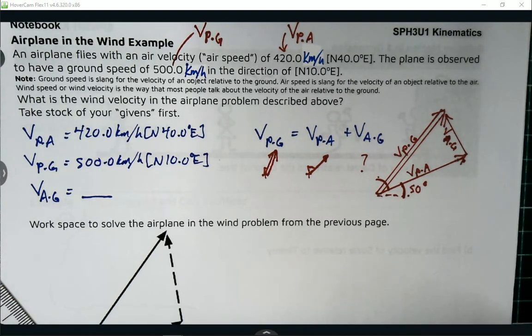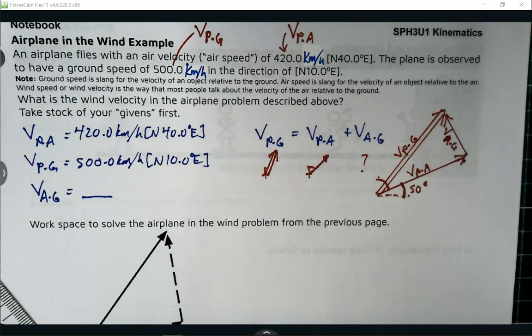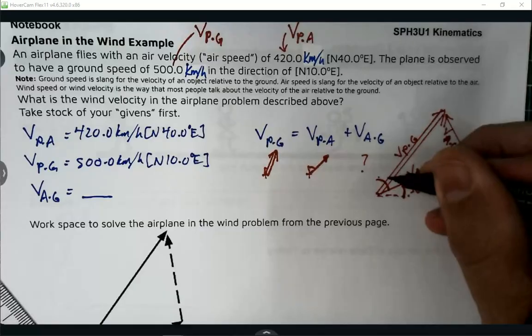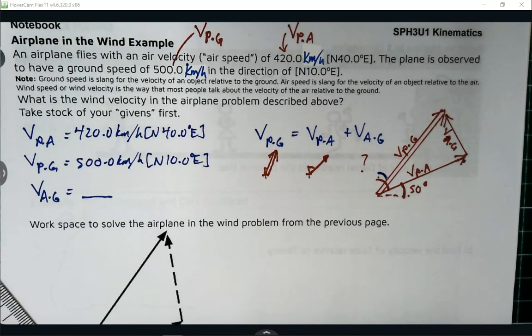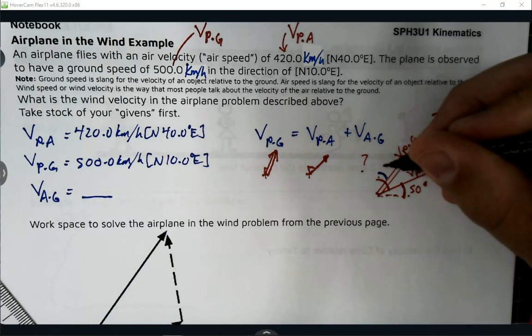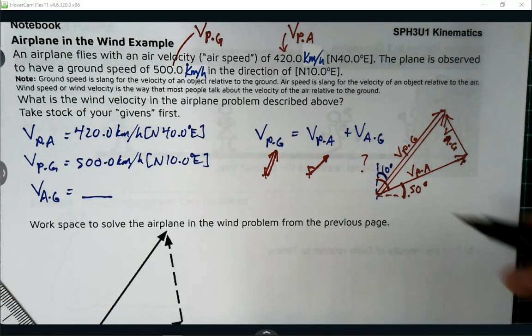That doesn't cut through my shape. Velocity of the plane relative to the ground, I'll do a different color. That's 10 degrees, right? Does that cut through my shape? No, that's what people would call an exterior angle. That's 10 degrees. And so I can do a little dotted line there. Now that's useful. The reason it's useful, as we saw in the previous little quick segment, is that that means